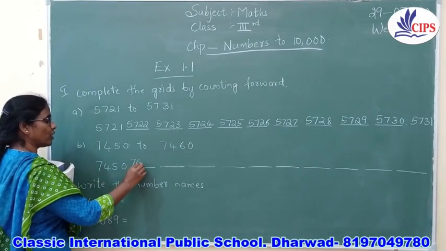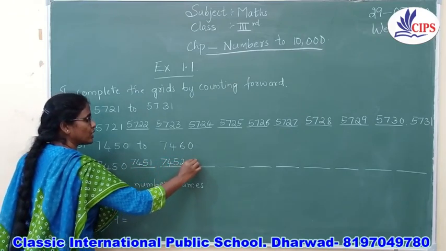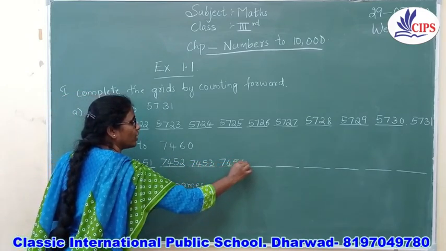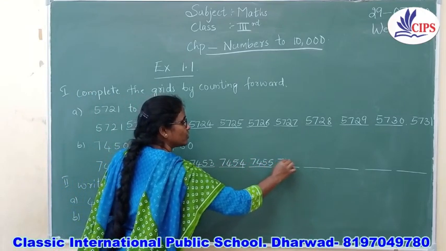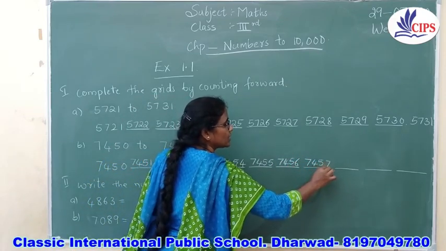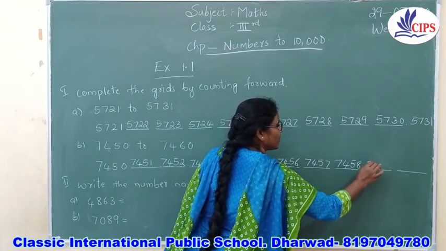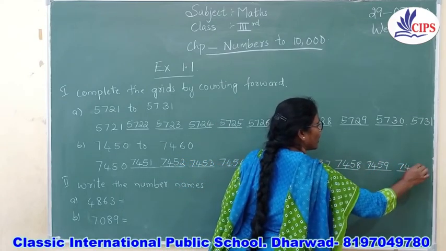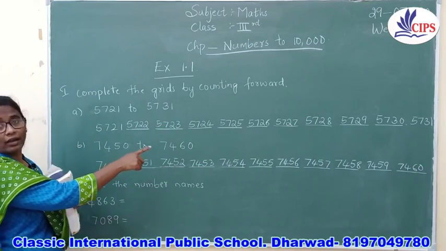That will be 7451, 7452, 7453, 7454, 7455, 7456, 7457, 7458, 7459. The next one is 7460. This is what the question asked. So that is how you are going to write the numbers.